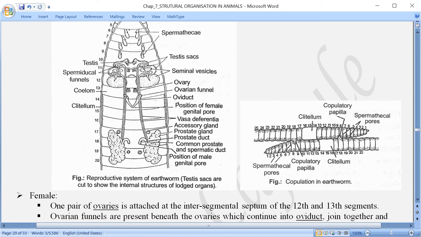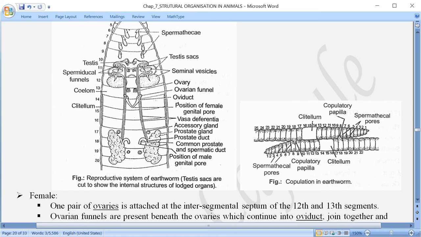and from the 11th segment, what happened? It starts and comes down till the 18th segment. If you remember, earlier we have discussed the male genital opening or male genital pore, which is located in the 18th segment on the ventrolateral side. On the ventrolateral side, what is located here? Male genital opening is located.